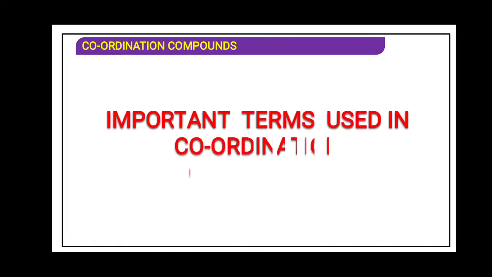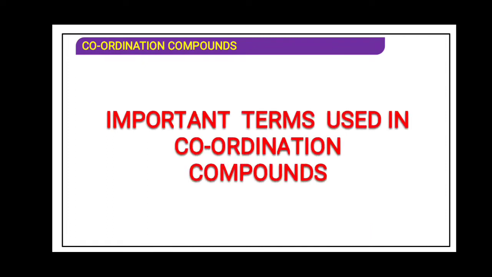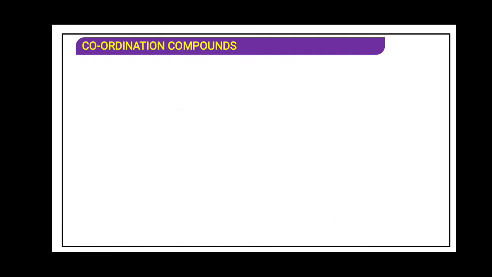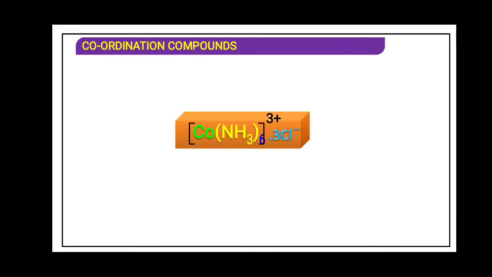We have to see some important terms used in the coordination compound. Consider an example of a cobalt complex, that is the cobalt ammonia complex. As you can see, 6 ammonia molecules are attached to the central metal atom, that is cobalt. Cobalt is said to be the central metal ion.